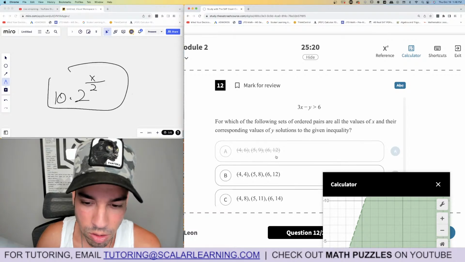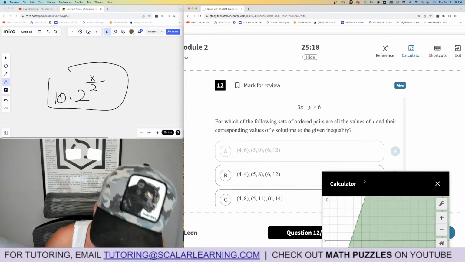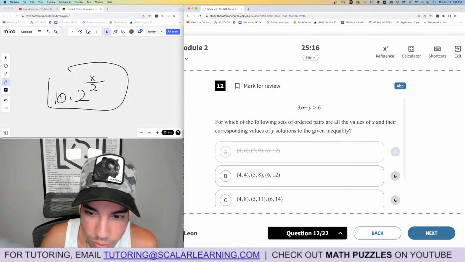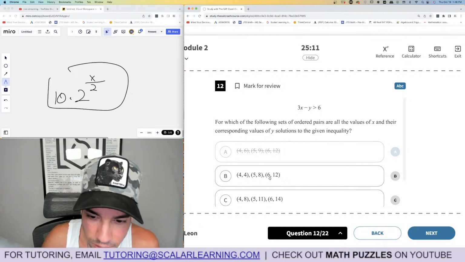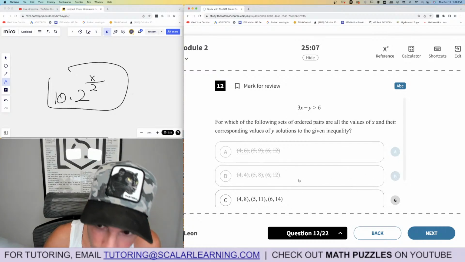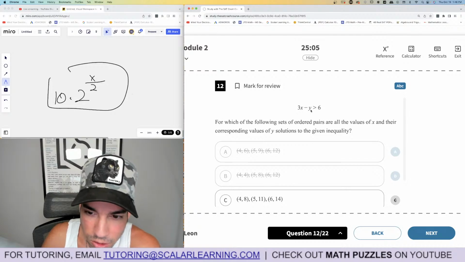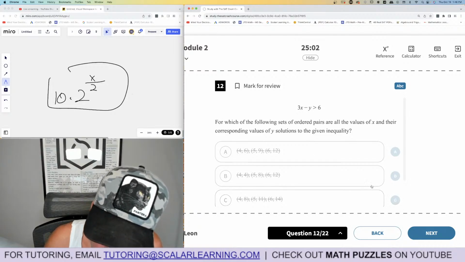Nothing else with (4, 6). Okay, that doesn't help. You know what? I'm just going to plug in. I think it's going to be faster. Okay, 4, 4. So that's 12 minus 4 is 8. 15 minus 8 is 7. Yes. 18 minus 12 is 6. This one's out. 6 does not equal 6. 12 minus 8 is 4. That's out. That is not greater than 6.